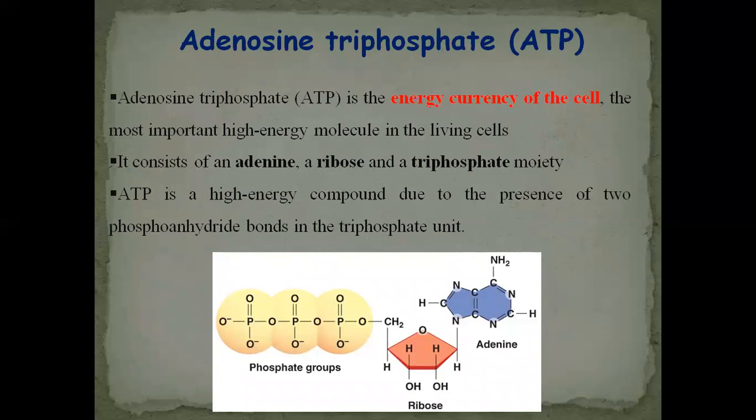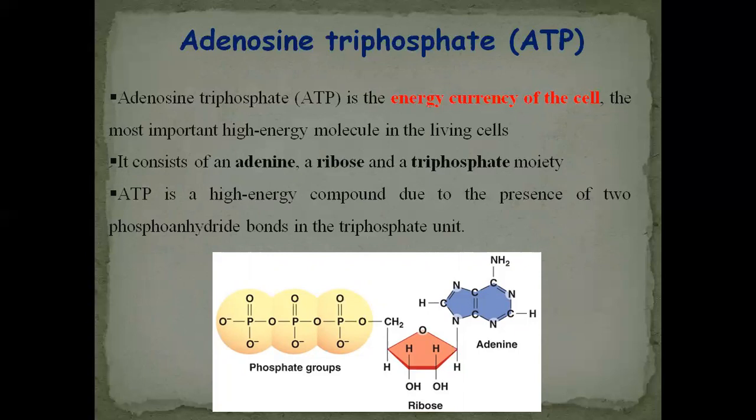So we have discussed overall the 5 classes of energy-rich phosphate compounds, but the most important phosphate compound is adenosine triphosphate, ATP. This is the most important phosphate compound of biological system used for the production of energy. So we will see this adenosine triphosphate in a little bit of detail.